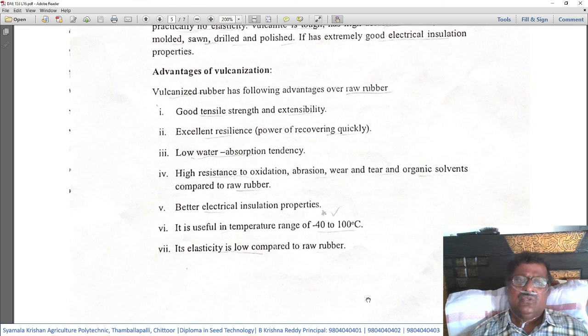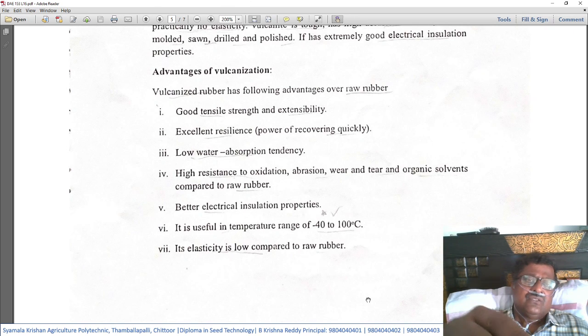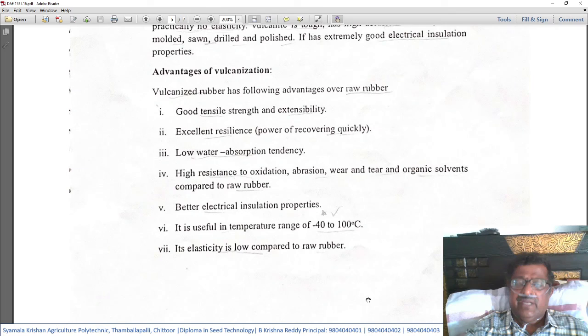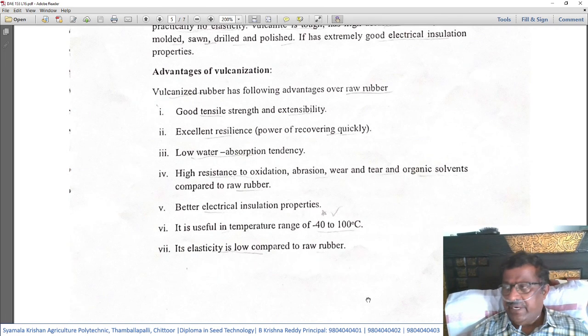So kindly remember those things, and compared to that, what are the advantages of using the vulcanized rubber? Now we are going to see. Compared to raw rubber, vulcanized rubber has got the following advantages.